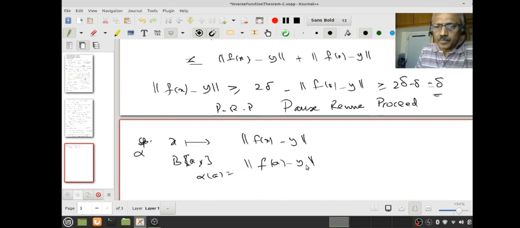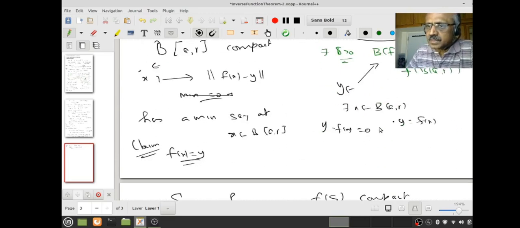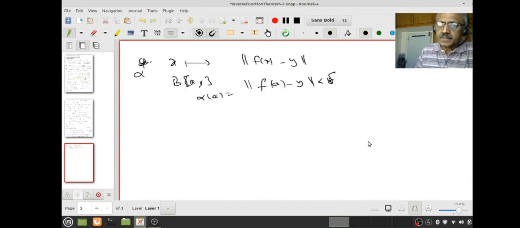But what do I know? y belongs to the open ball, so it is less than delta. So one of the values of this function is already less than delta, therefore the minimum of this function alpha should also be less than delta. Do you understand that?